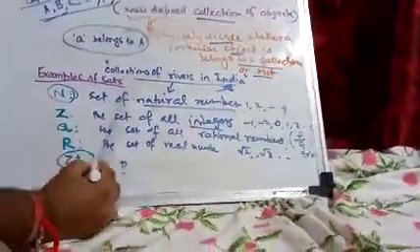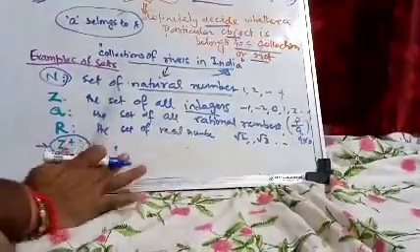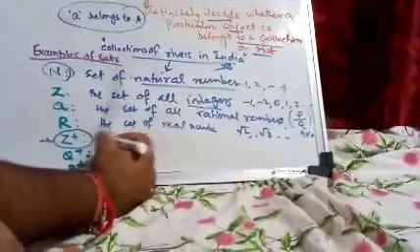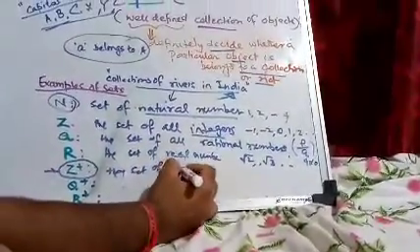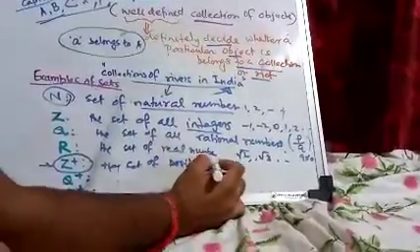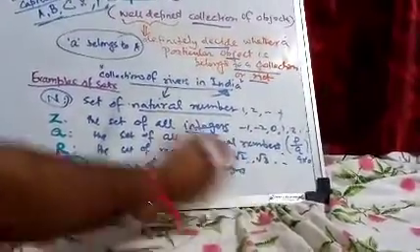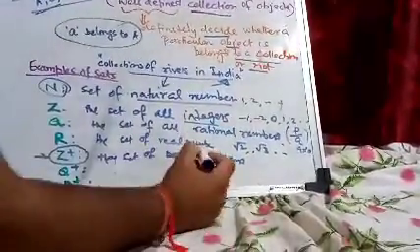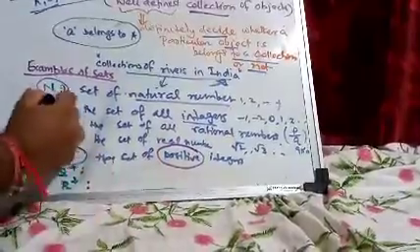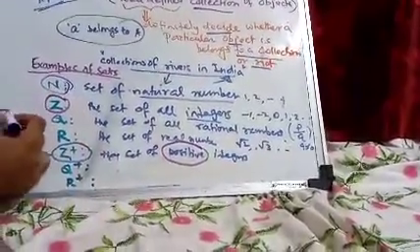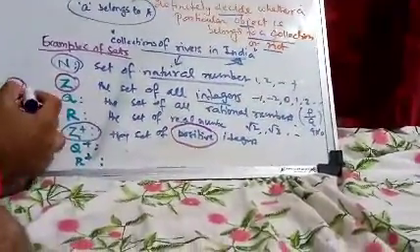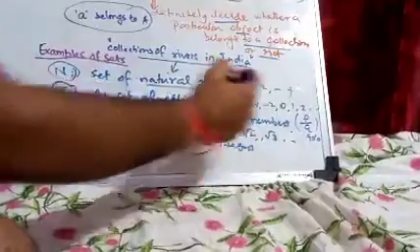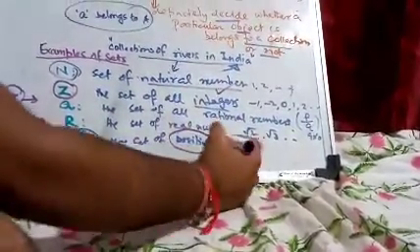Z plus is also a set, the set of positive integers. This plus, meaning positive, is important. So Z is all integers, but Z plus is all positive integers.